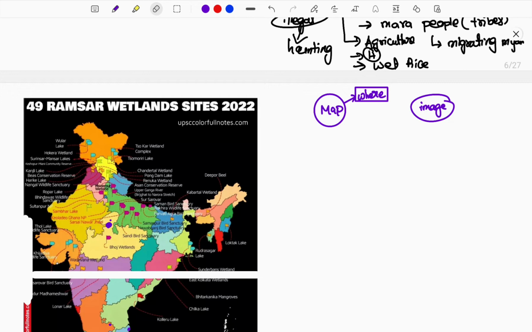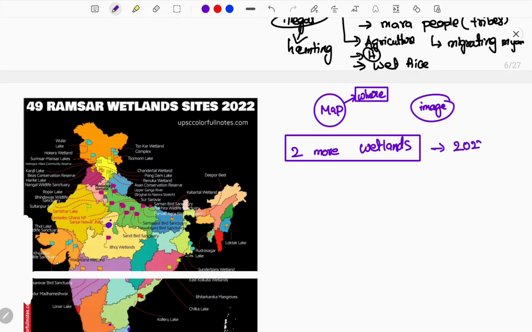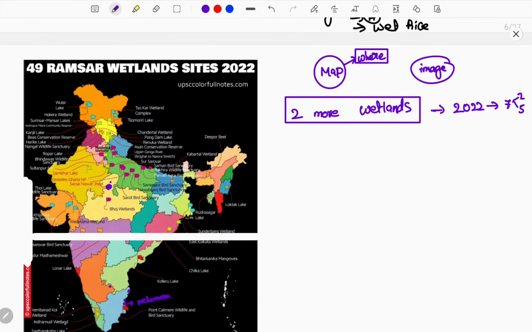Before getting into it, this year in July, 5 wetlands were added. Is there any other new wetland added in the recent past? There are 2 more wetlands that were announced by the Ramsar Convention, meaning of international importance, in India. 2 more wetlands in February of this year, 2022. So overall in 2022, the total number of wetlands announced by India is 7: recently 5, and previously 2. Those 2 also stand as important, because they were announced this year, 2022.